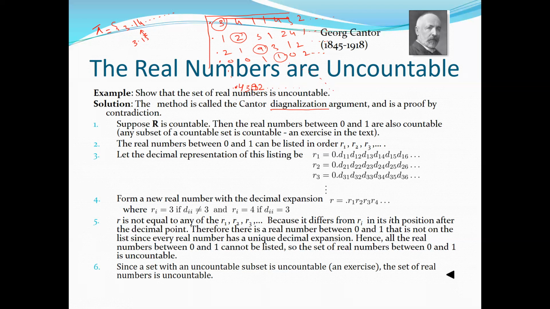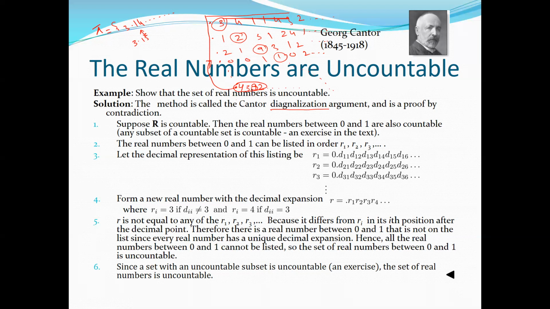Now, if this newly constructed number belongs to this table, can I find this number in this table? If yes, then I can say this number is already part of this table, and this is already counted. But then you will see such a number produced with the help of this table is not part of this table, right?